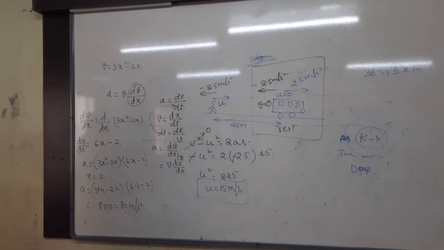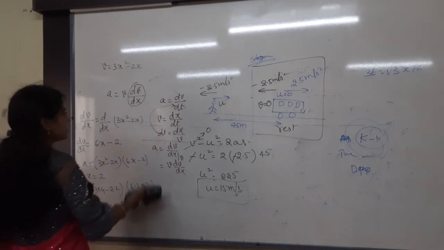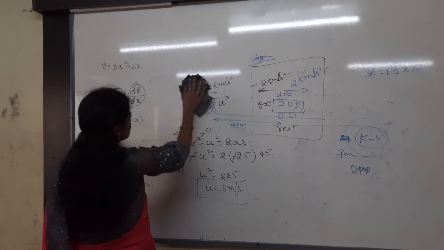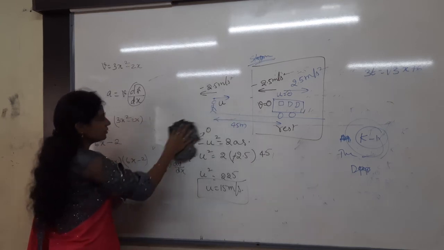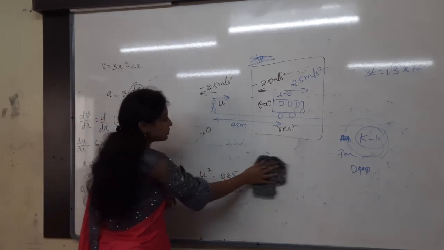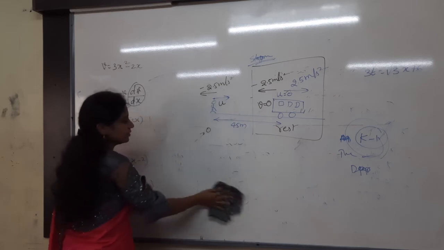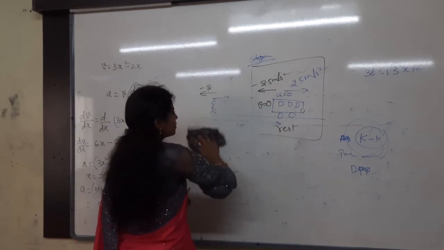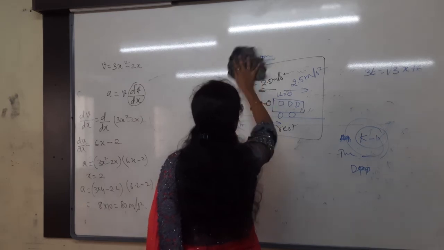First of all, think. They are saying that velocity is 0. You have to make the velocity 0. Velocity, what is the formula? Rate of change of displacement. v equals dx by dt, you have to take.